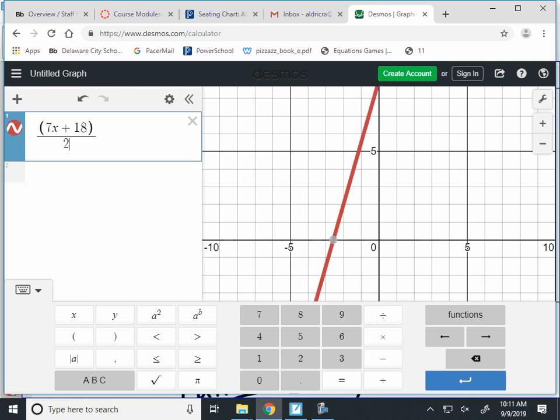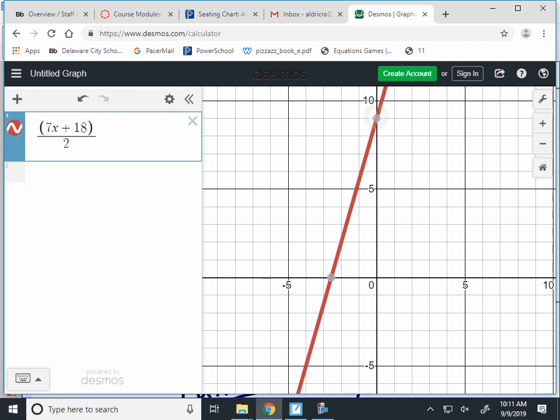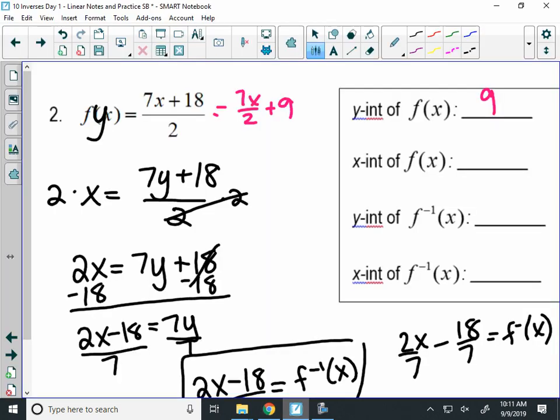Alright, I'll graph it here. So 9 is our y-intercept. My x-intercept is negative 2.571. So there's our x-intercept, negative 2.571. I forgot the 1. There we go. And if you wanted to know the fraction, I think that's negative 18 over 7, if you really care what the fraction is. I call it the cover-up. I'll show you in a second.